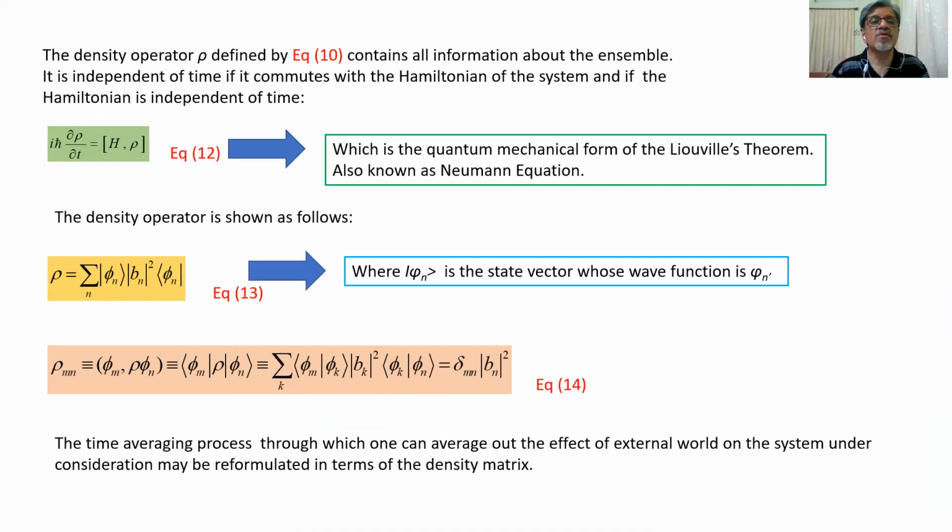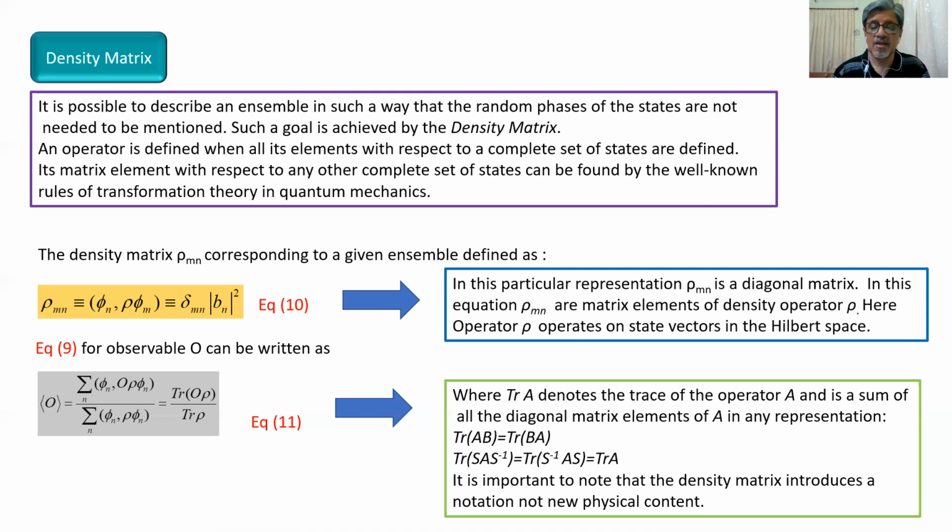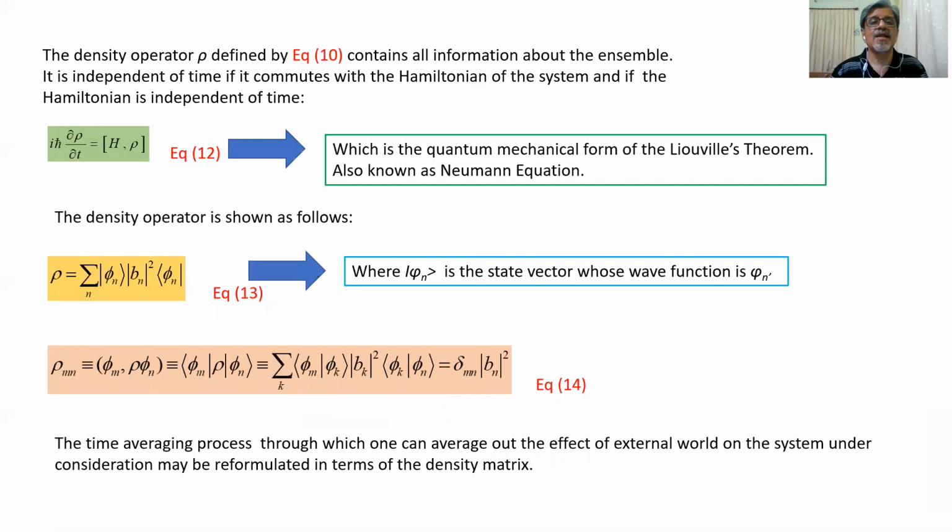The density operator rho defined by equation number 10 contains all information about the ensemble. So the density operator described by equation number 10, just go back to the previous equation number 10, describes the complete knowledge of the ensemble. And like that, the register of a student describes the complete knowledge of the classroom.